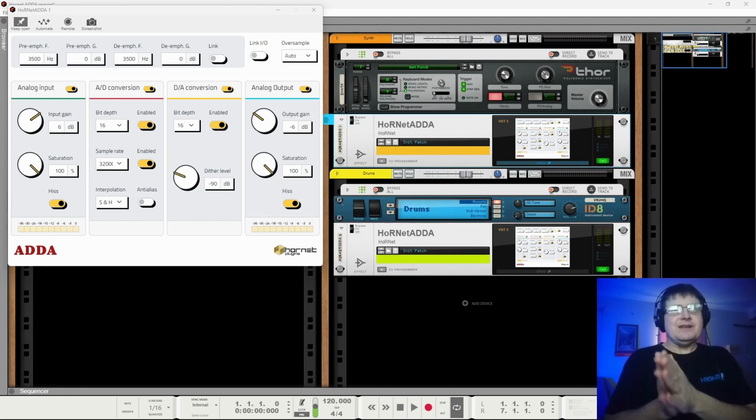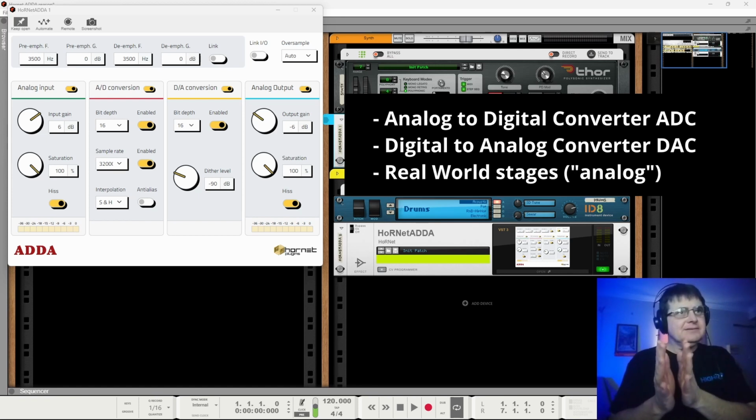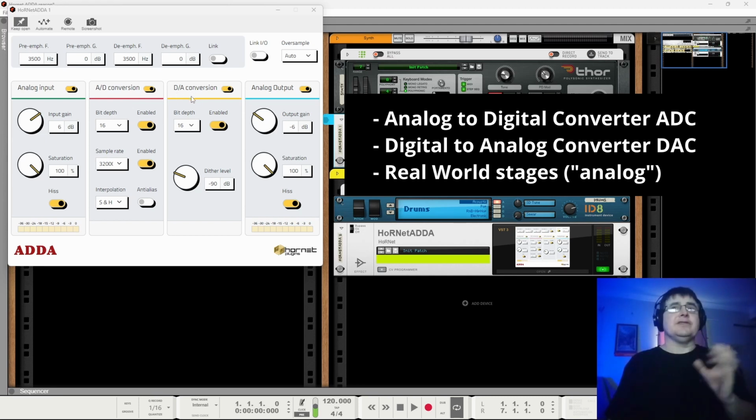What the name stands for is AD, analog to digital, so an ADC, which we see here, and a DA, digital to analog converter, so a DAC. The main thrust of the program is to convert in our DAW from analog to digital, and then from digital to analog. So it's an ADC and a DAC in one box. He says you've got an analog input and output.